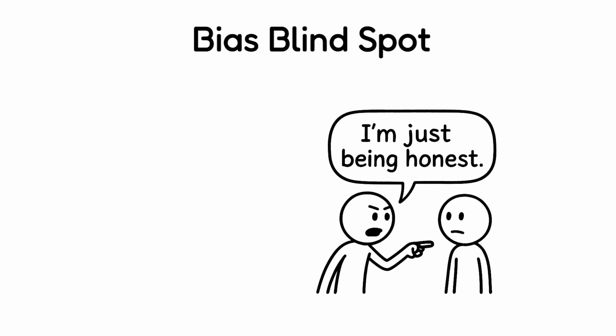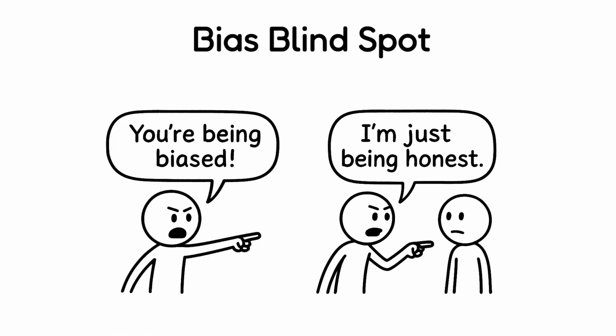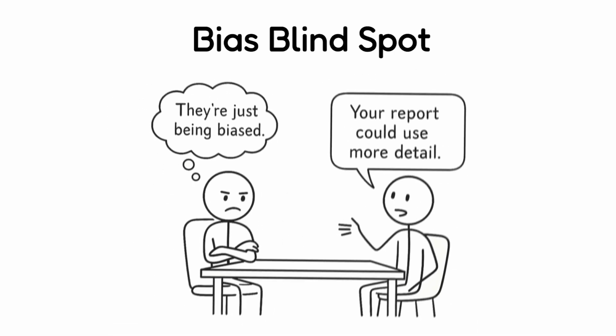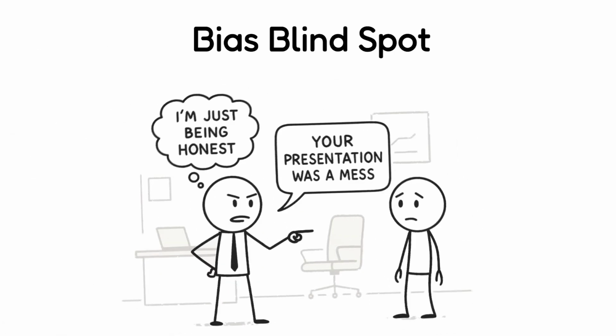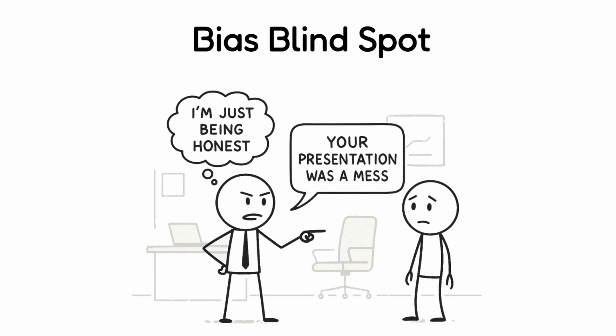Bias blind spot. It's the tendency to see others as biased while believing you're being completely fair. For example, you say a coworker is bad at giving feedback because they're biased. But when you give harsh feedback, you think you're just being honest.